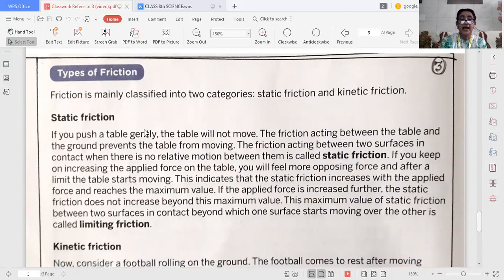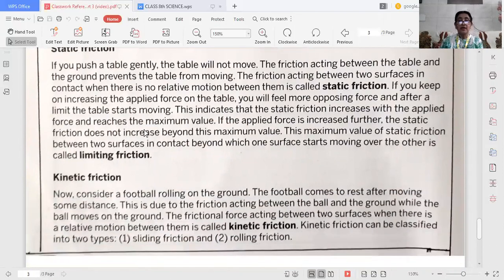Now the second type is kinetic friction. Kinetic friction is the frictional force acting between two surfaces when there is a relative motion. You have seen in static friction, there was no relative motion between two surfaces. But in kinetic friction, there is a force acting between two surfaces when there is a relative motion between them. It is called kinetic friction. Now, kinetic friction is classified into two types: one is sliding friction and second is rolling friction.